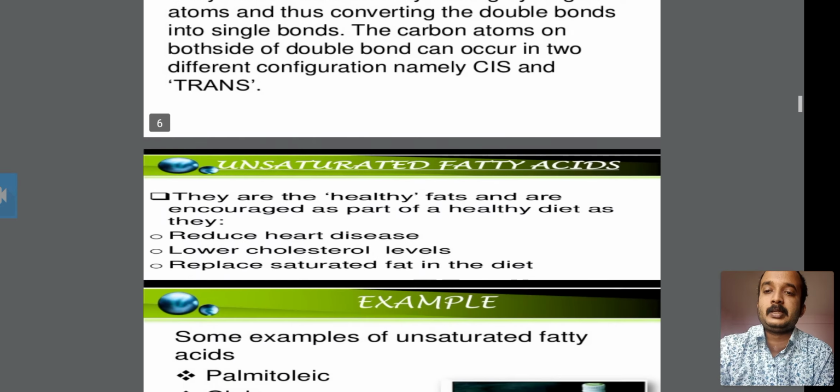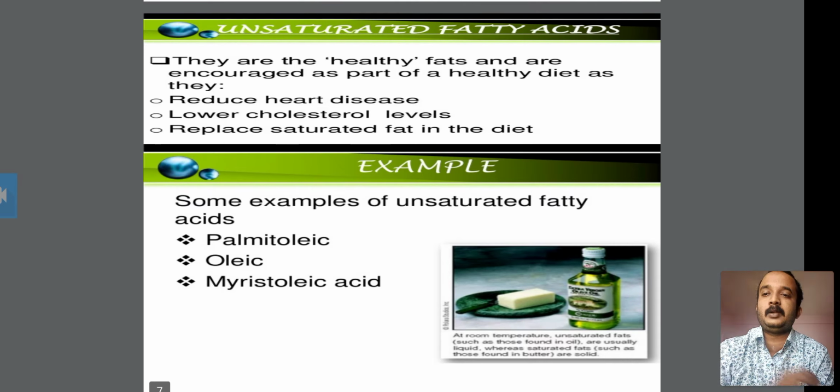Secondly, unsaturated fatty acids are healthy fats and are encouraged as a part of a healthy diet, as they reduce heart diseases.